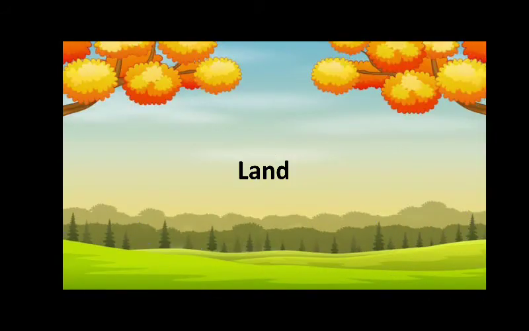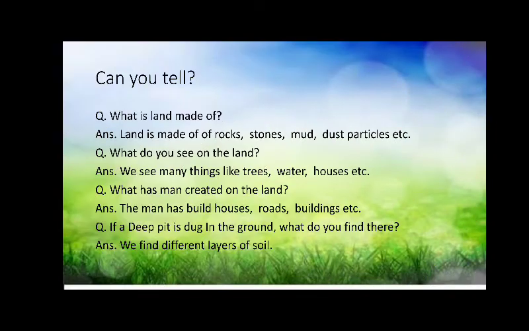Now we shall learn about land. Children, can you tell what is land made of? The land is made of rocks, stones, mud, dust particles, etc. What do you see on the land? We see many things like trees, water, houses, etc. What has man created on the land? The man has built houses, roads, buildings, etc. If a deep pit is dug in the ground, what do you find there? We find different layers of soil.